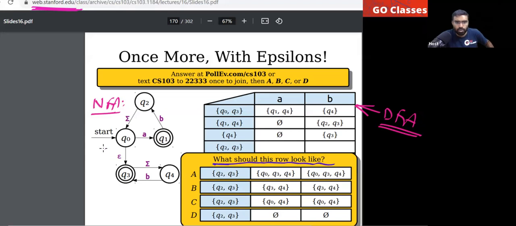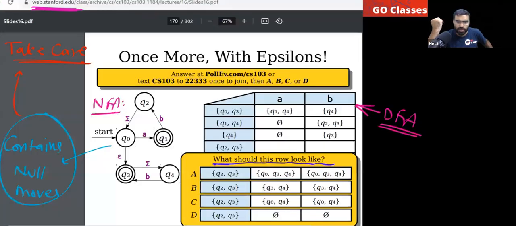Tell me one thing. In this NFA, do we have null moves? Yes, there are null moves. So you should take care. Whenever you have null moves, always take care. Okay, let's see. So tell me, from Q2, Q3, your state is Q2, Q3. Let's see.